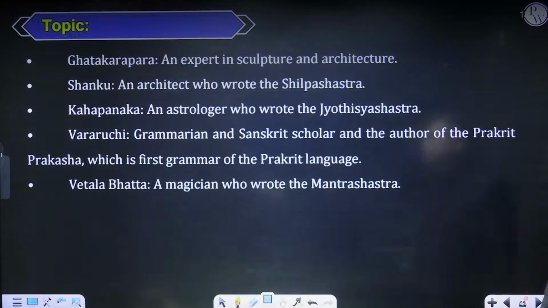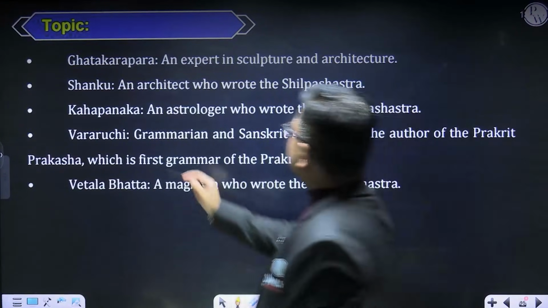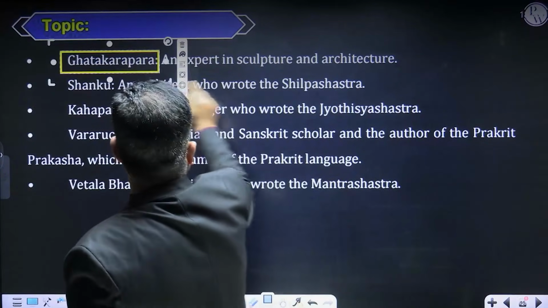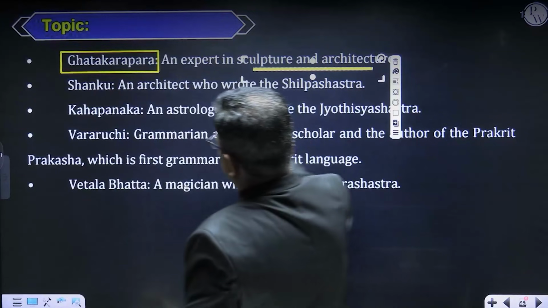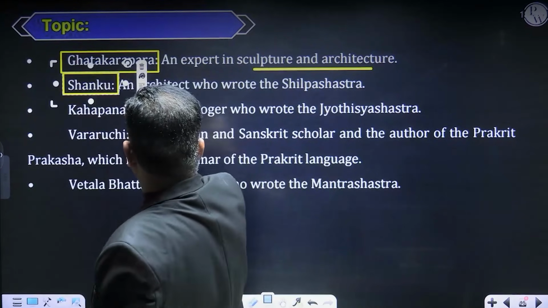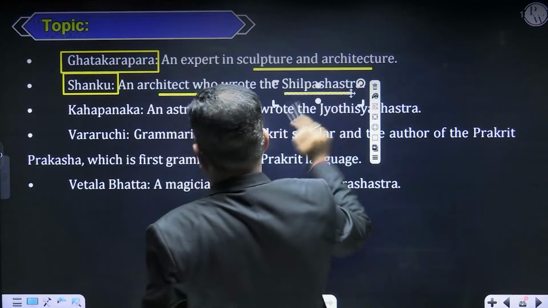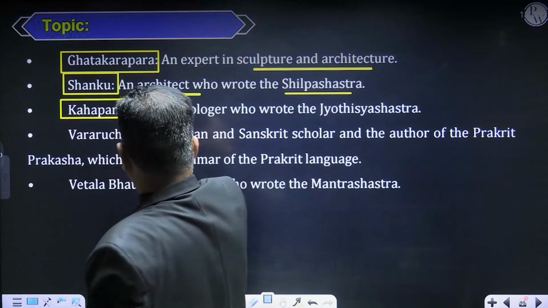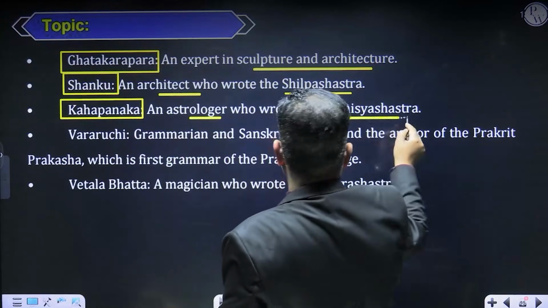Right, sir, madam? Now, coming to Ghatakarpara. He was a sculptor and architect. Shanku was an architect who wrote Shilpa Shastra. Shapanaka was an astrologer who wrote Jyotish Shastra.